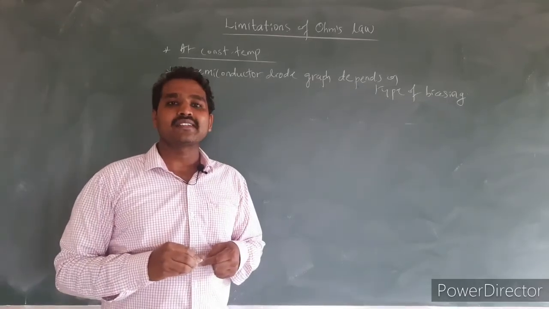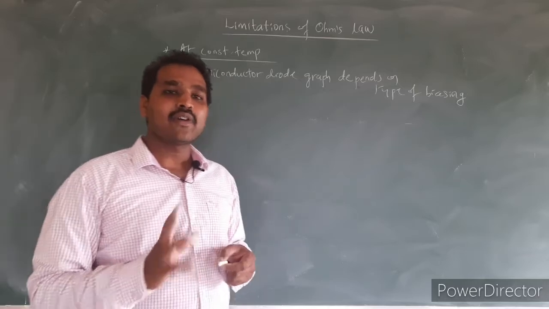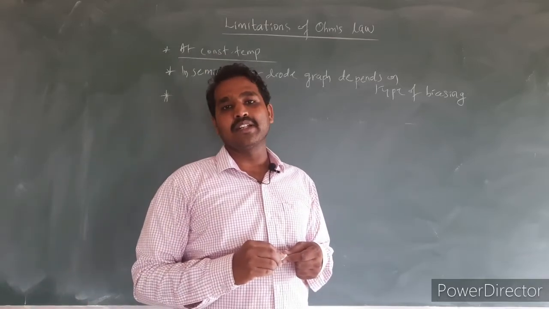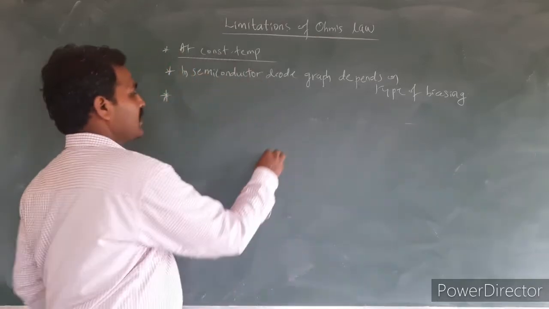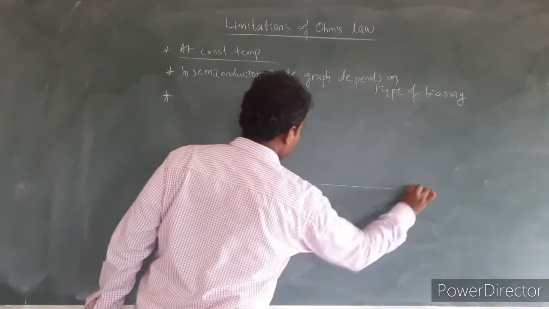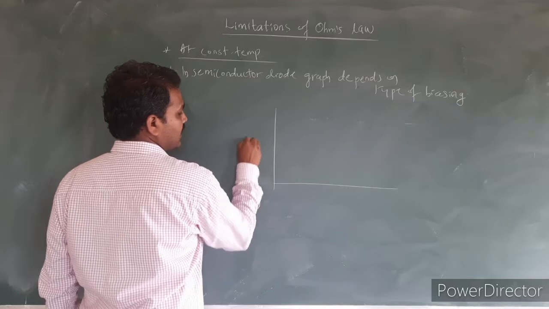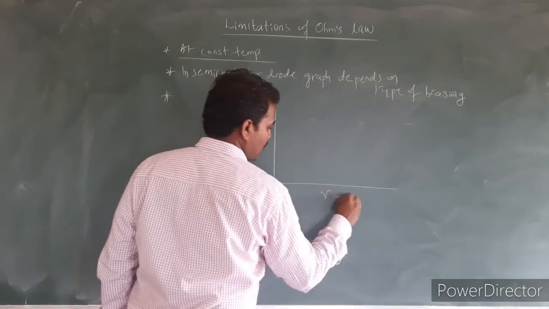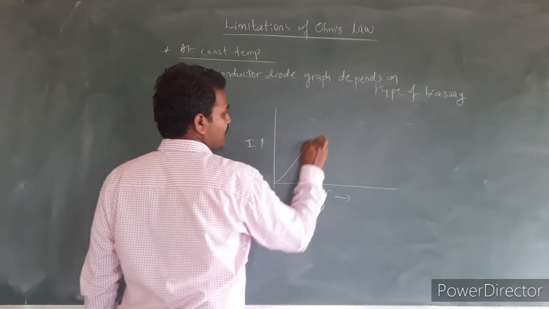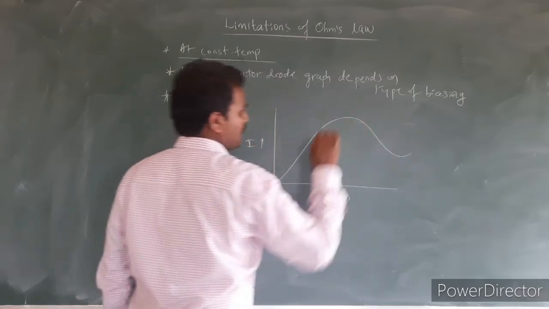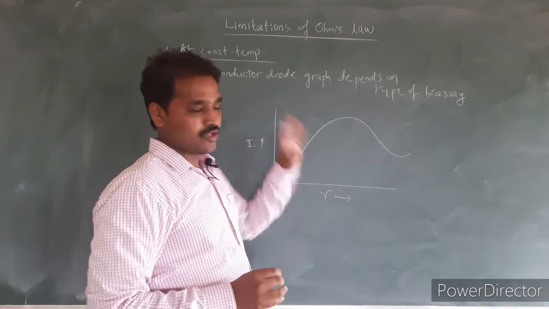And there are some materials like gallium arsenide, the devices which use gallium arsenide material, in which the graph is not unique. If I plot the value of current along the y axis and voltage along the x axis, the nature of the graph is something different like this, which cannot be explained by Ohm's law.